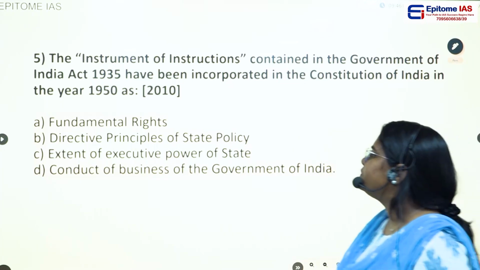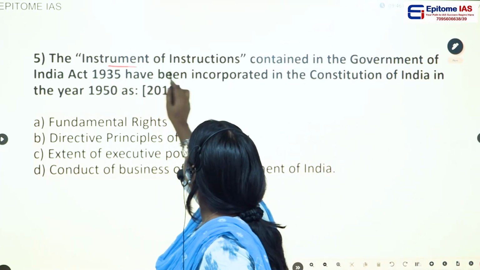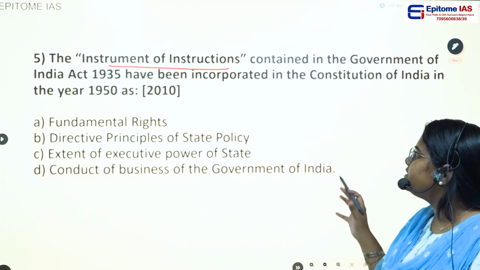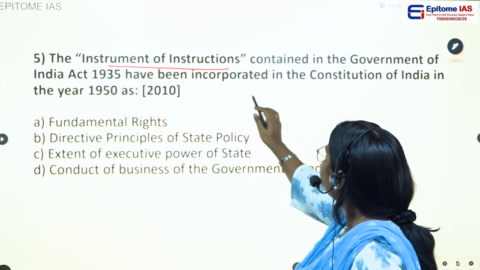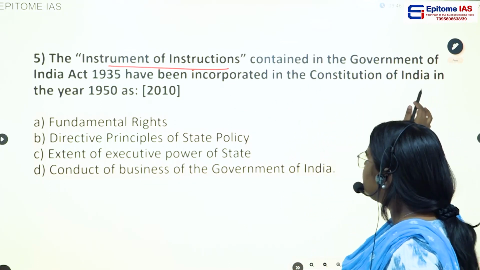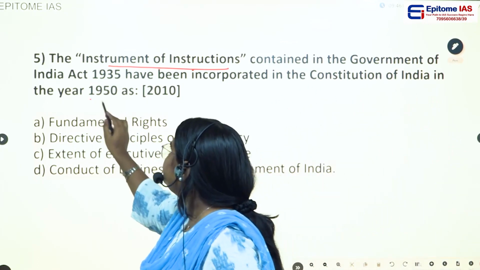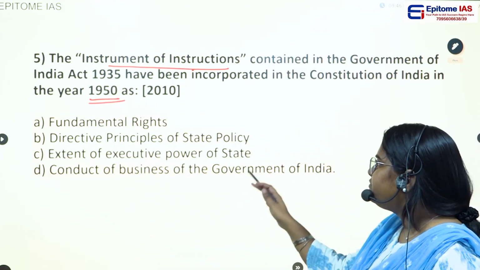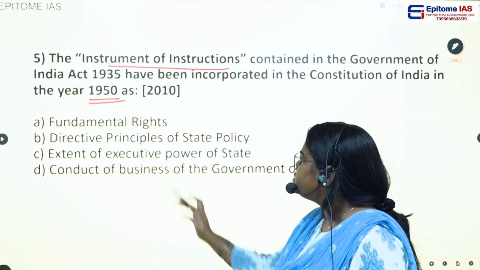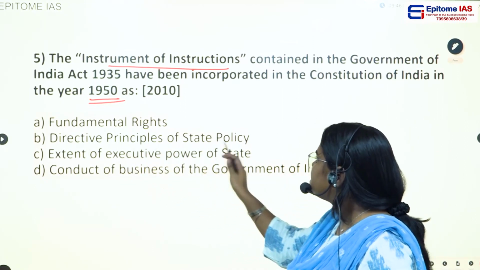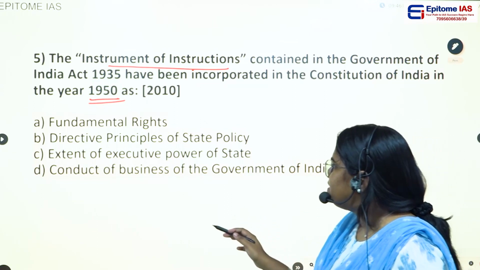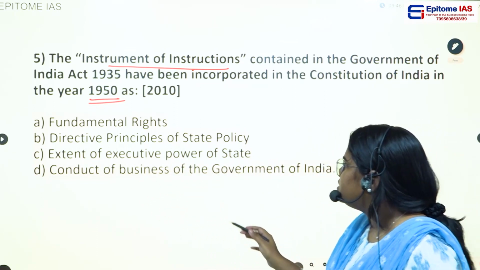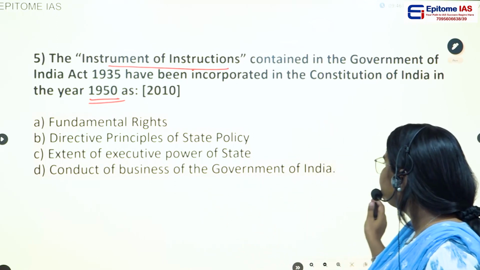Then the next question. The instrument of instructions contained in the Government of India Act 1935 have been incorporated in the Constitution of India in the year 1950 as dash. Option A, fundamental rights. Option B, directive principles of state policy. Option C, extent of executive power of state. Option D, conduct of business of the Government of India.